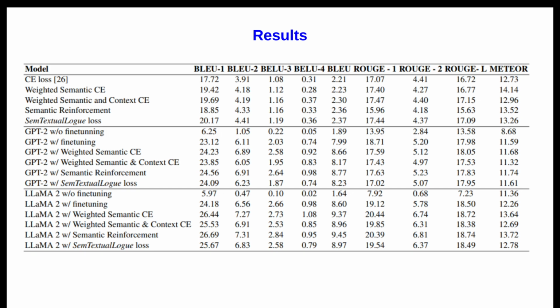But if you see here, this semtextual log loss function, which considers both semantic as well as context, is better than even semantic reinforcement, which was not the scenario in the previous slide. The reason is that context matters a lot here in the persona setting. Let's say you have the first utterance, second utterance, third utterance, and you are generating the fourth utterance.